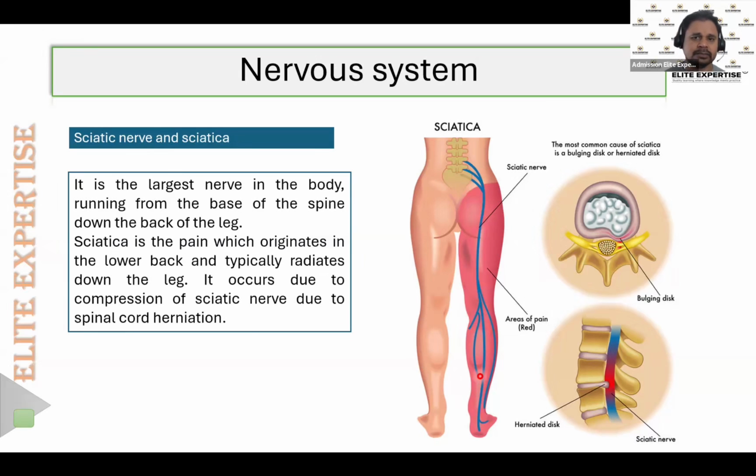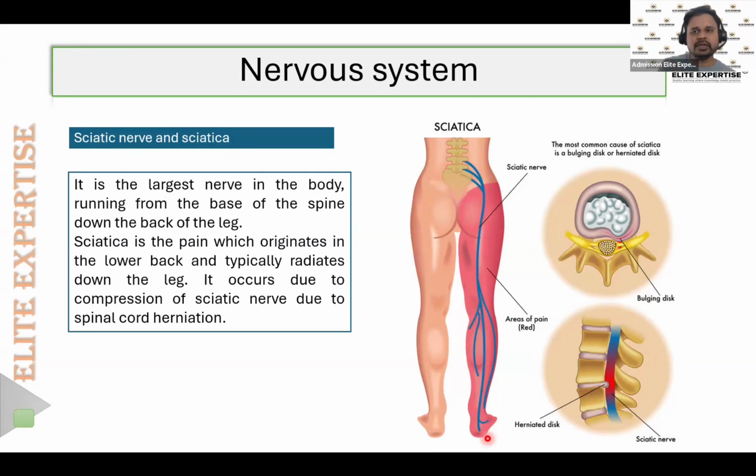You guys might have heard about sciatic pain or sciatica. It is quite a common problem. Most of the patients will start developing this nerve pain, which is known as sciatic nerve pain. This sciatic nerve pain originates in the lower back and typically radiates down the leg. So the pain will start from the lower back and it will radiate towards the legs.